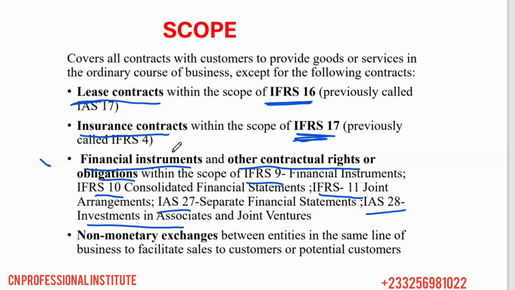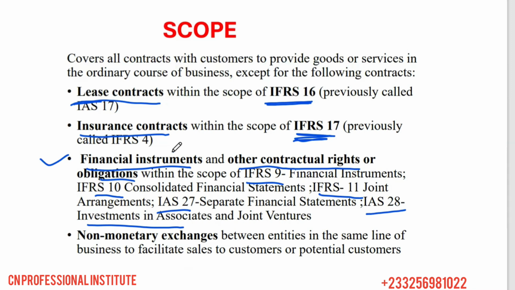If you pick a financial instrument like this, there is one party and the other. So one party buys financial instruments. When you buy, let's say, a debt instrument, to you, the buyer, it becomes a financial asset. Now, if you have an idea about financial instruments, when you are amortizing it, we have the effective interest rate, which is normally the income that we record in our books. Such income, such amount that we record as income, doesn't fall under IFRS 15.